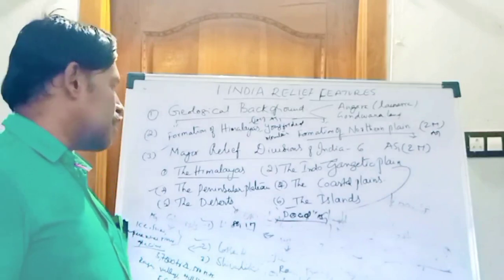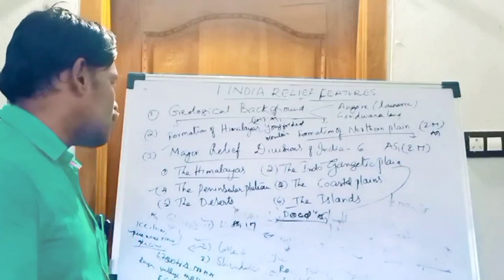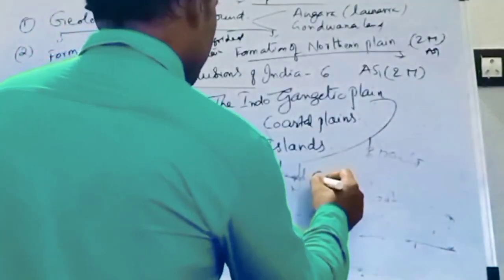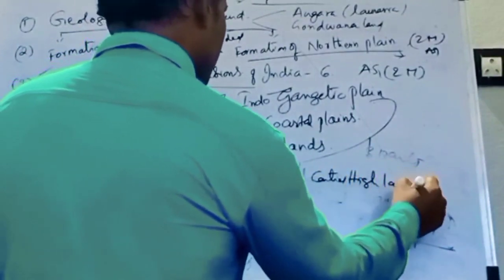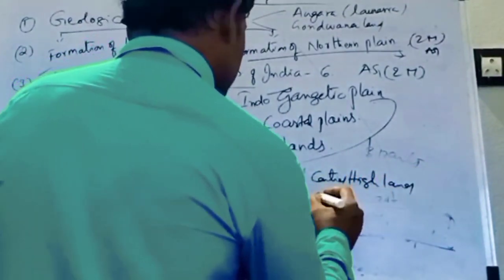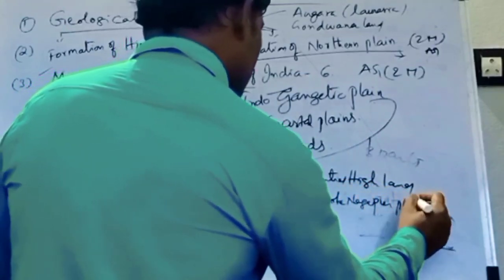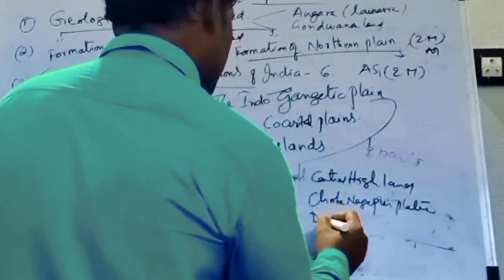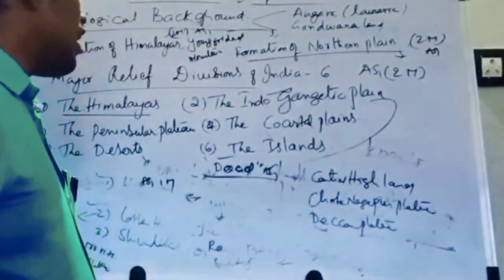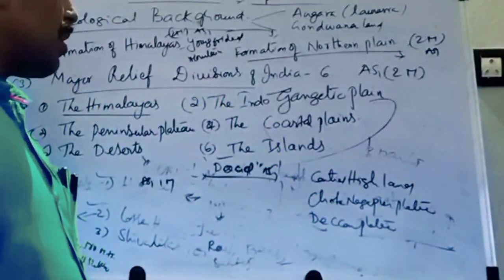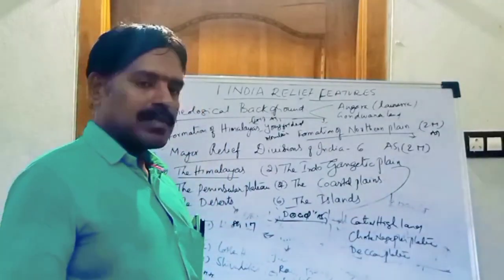The peninsular plateau is mainly divided into 2 major blocks: one is the Central Highland, and the other is the Deccan Plateau.